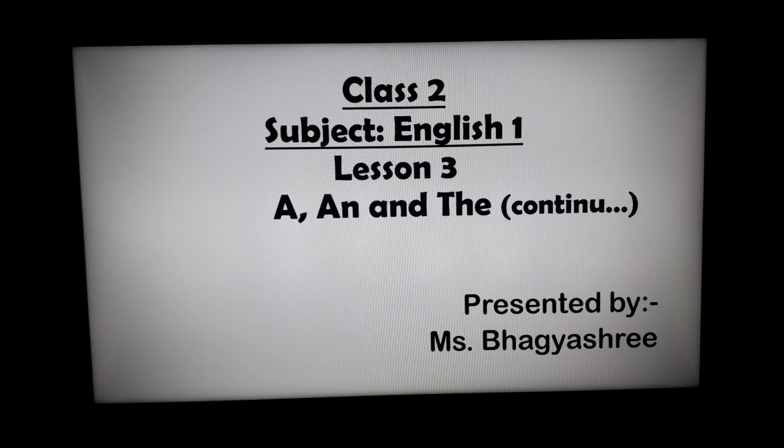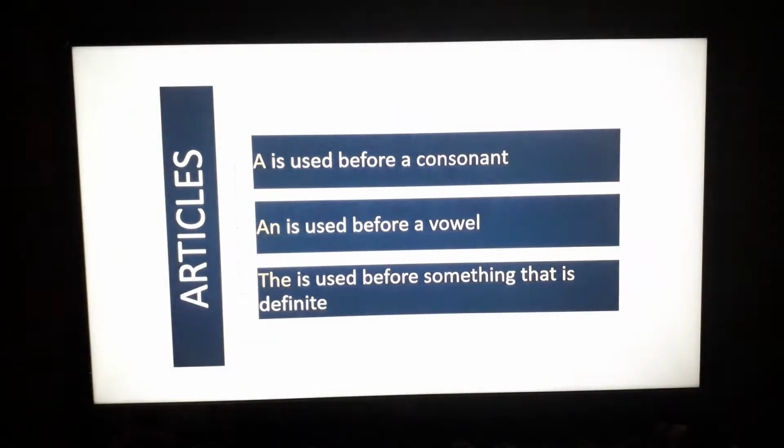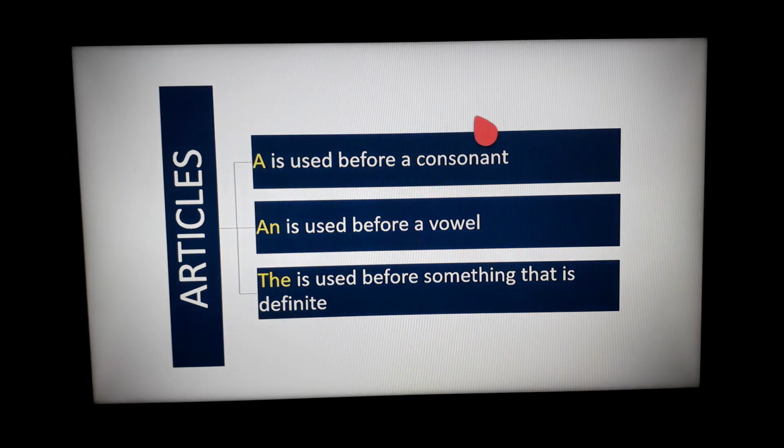So, here I am again to continue our lesson of English grammar, lesson 3, A, an and the. As in my previous video, I have already discussed the use of a and an in detail. Now, let's have a quick revision. A is used before a consonant. An is used before a vowel. And today we shall discuss the use of the in this video. So, the is used before something that is definite.